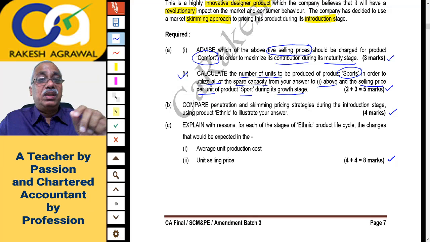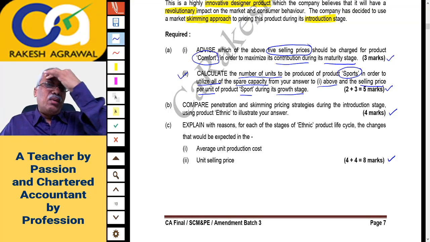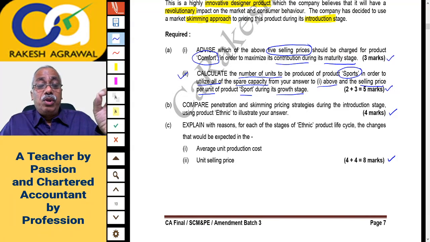Actually, there are 2 questions in it. One, you have to calculate the number of units to be produced using the spare capacity. It means after producing Comfort, whatever capacity is left, how many units we can produce of Sports. That is question 1, quantity.